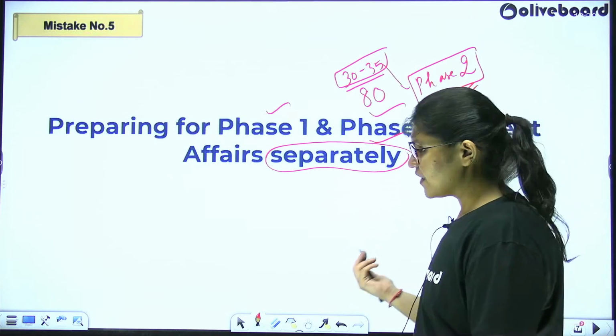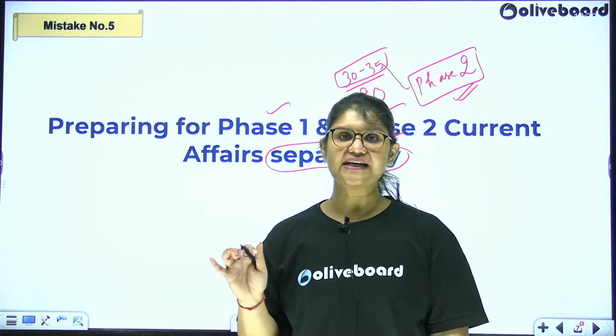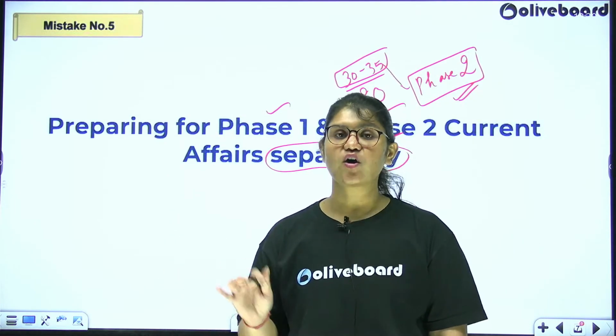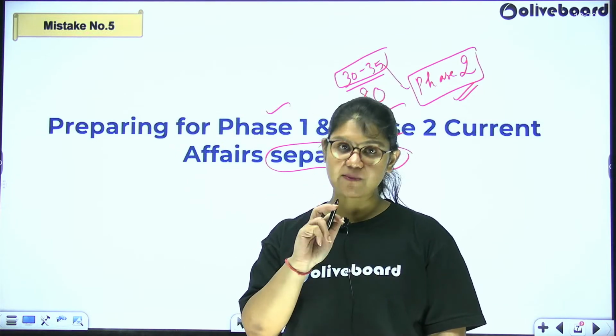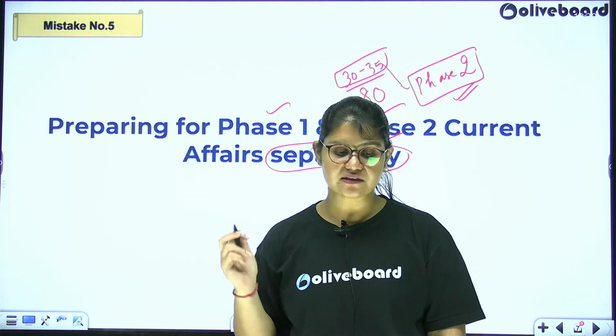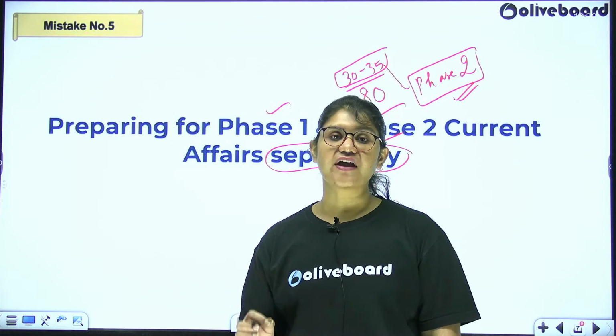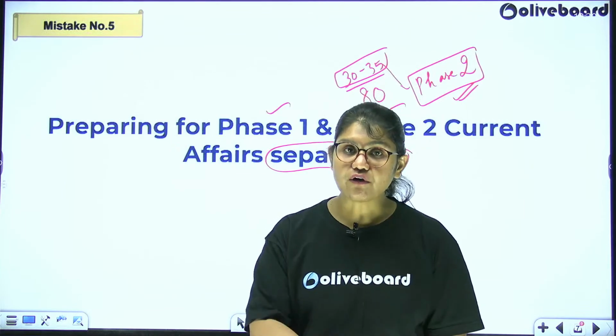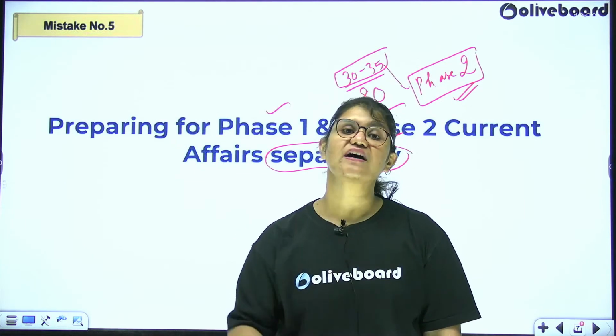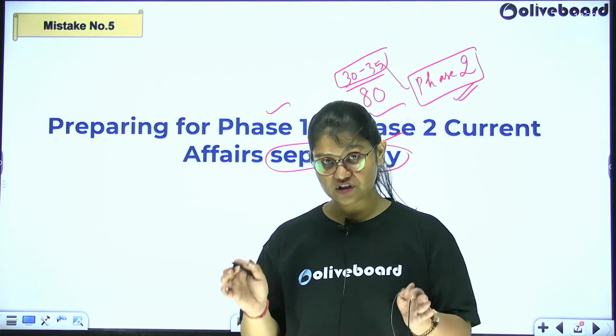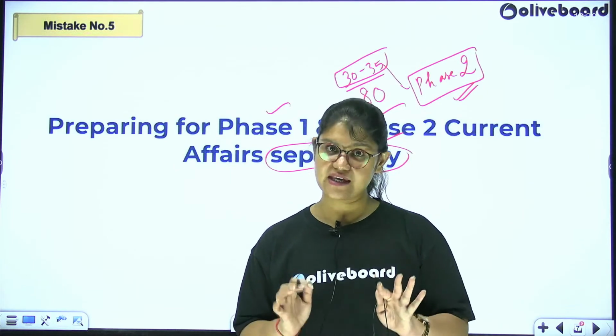Fifth one, preparing for phase 1 and phase 2 current affairs separately. That is not how things work, because if you have watched my video 55 plus, how to score 55 plus marks, out of 80 marks that you have for GA, clearly 30-35 marks questions are based from phase 2 level current affairs. So you will have to study phase 1 and phase 2 simultaneously.